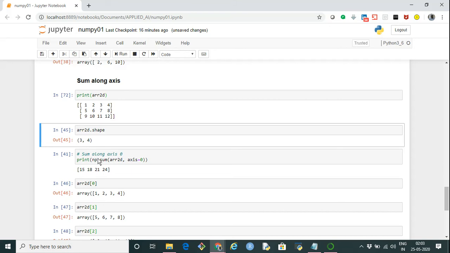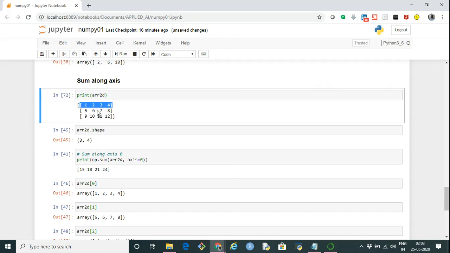Now we have to sum along axis 0. Axis 0 here represents rows. So we have to sum along all these rows: take this row, plus this row, plus this row. How do we sum it?